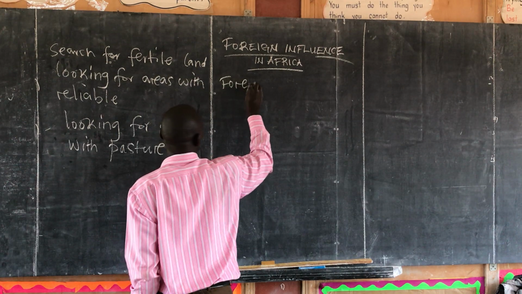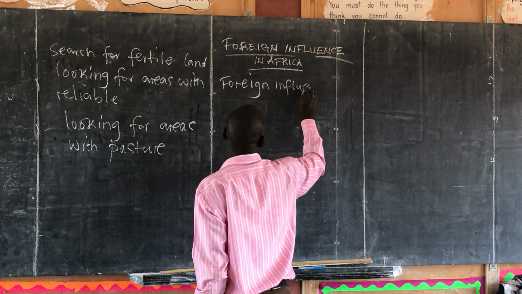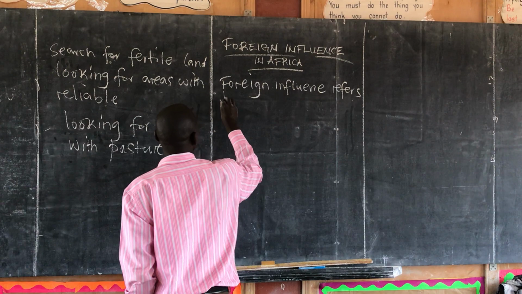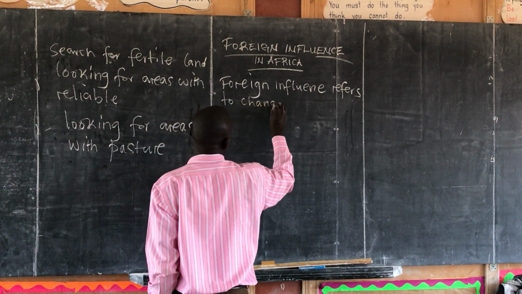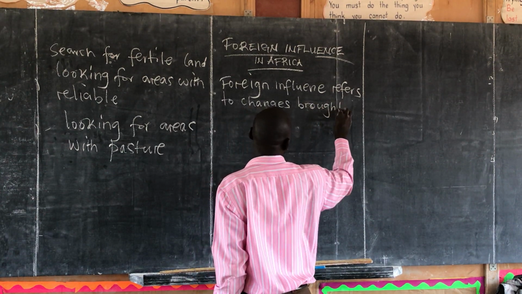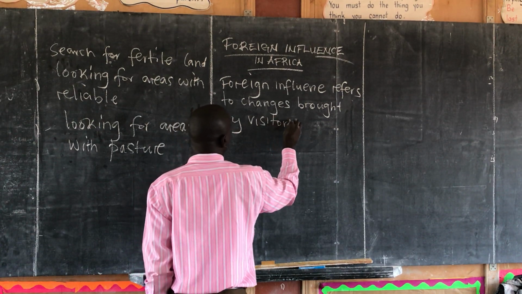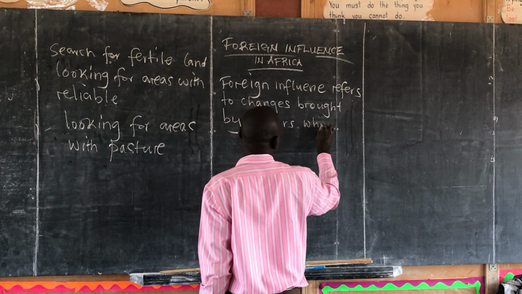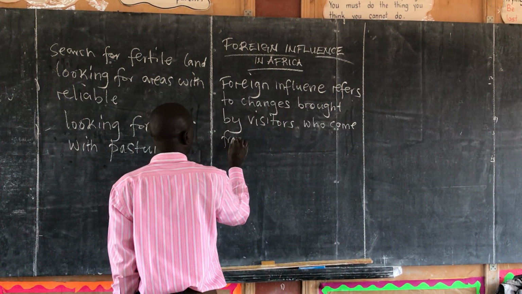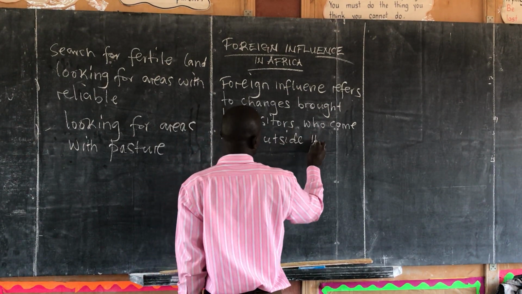How do we define this foreign influence? We are saying foreign influence refers to changes brought by visitors, we can call them visitors, who came from outside the continent of Africa.